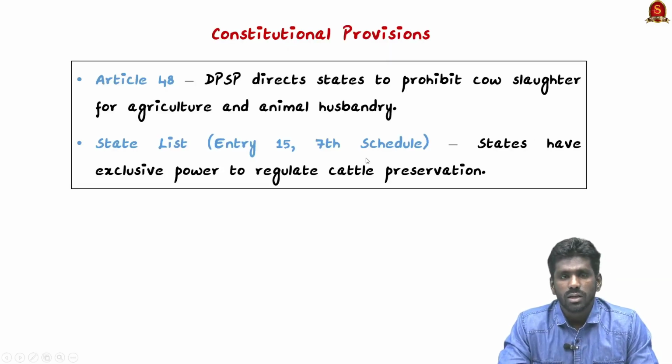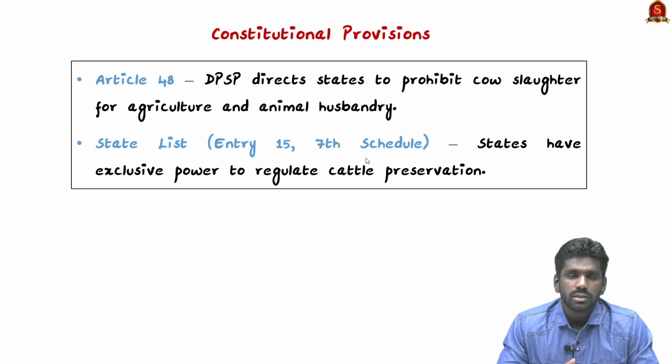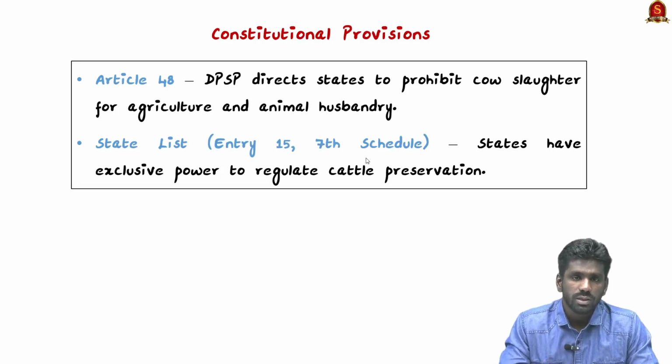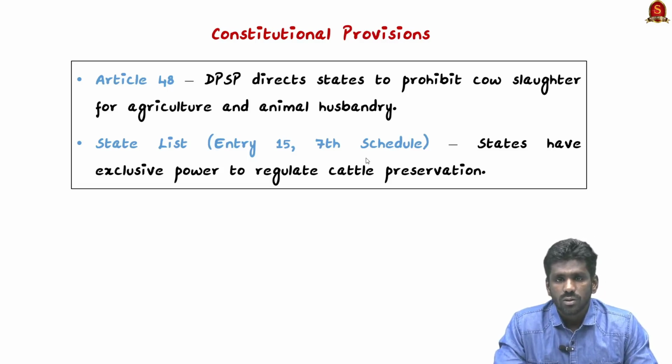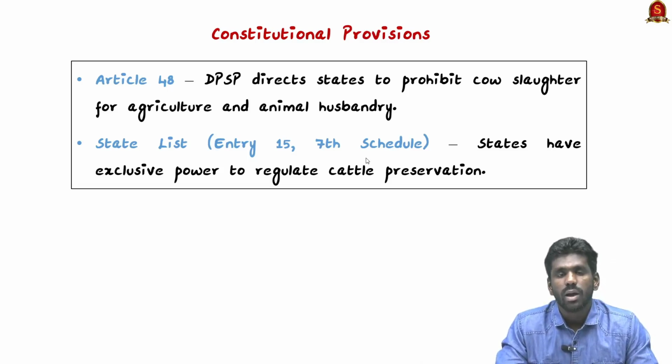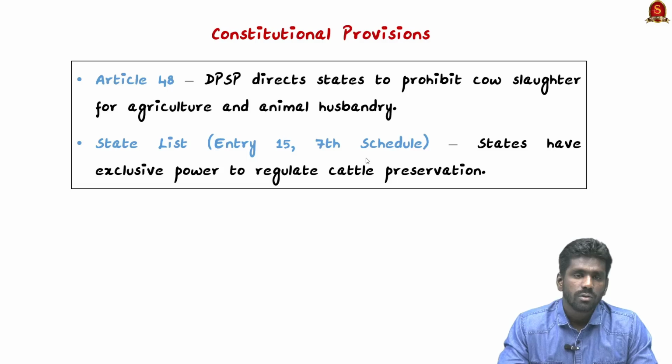Under DPSP Article 48, this article directs the states to take steps to prohibit the slaughter of cows. So this is to improve agriculture and animal husbandry. Under Entry 15 of the State List, which is under Schedule 7, the state legislatures have exclusive power to make laws regarding the preservation and production of cattle. This also includes the ban on cow slaughter. So this 7th Schedule and DPSP Article 48 talk about the cow slaughter ban.